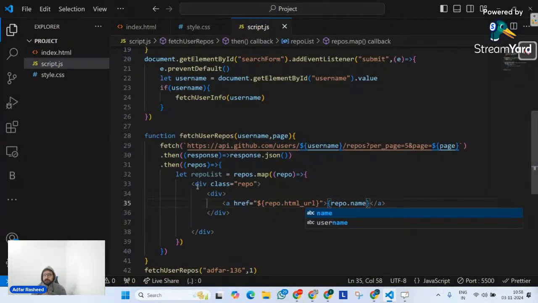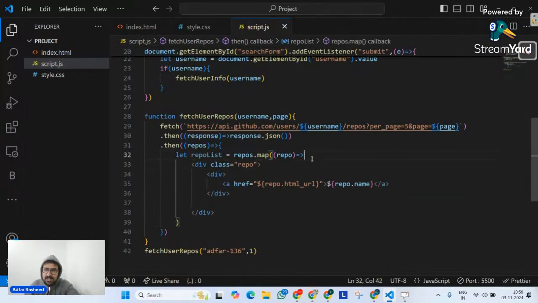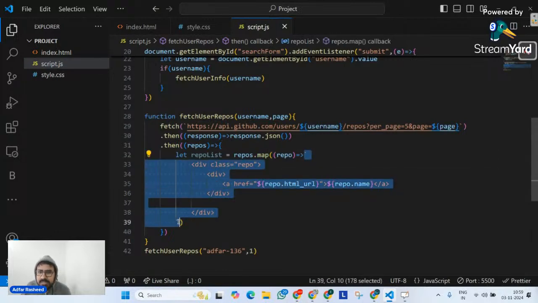Perfectly fine. Of course, we have to understand one small thing here, which is that I cannot use this syntax, not here or here, unless it's a template literal, right? So let's make it a template literal. That's what I forgot. So I'm going to remove this curly brace here, and I'm going to tell it to directly return a template literal. Let me put template literals like this. Why is it closing? It is closing here, right? Perfectly fine. So I am telling it that once you map it, directly return a div with a template literal with this data. That's what I'm doing.